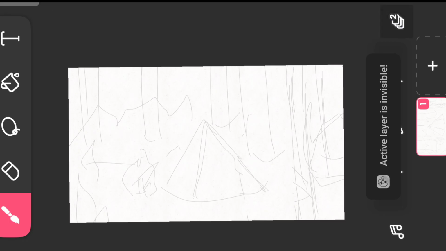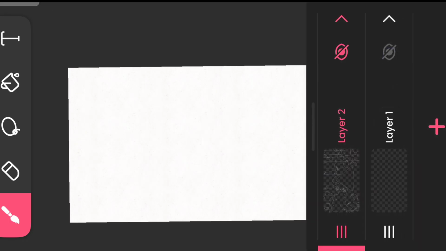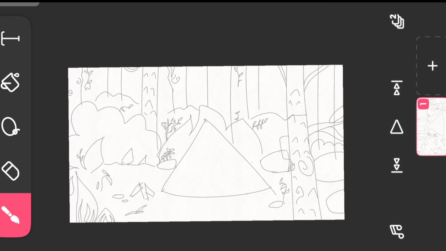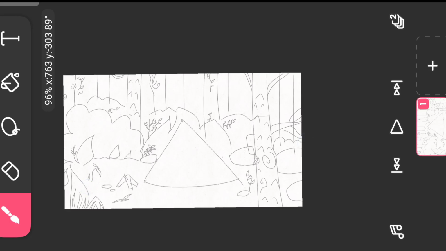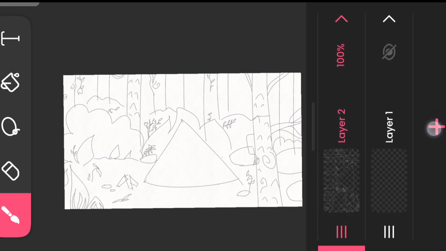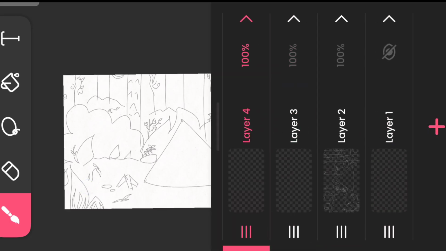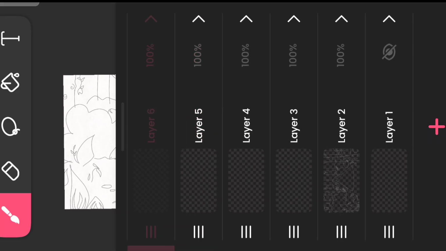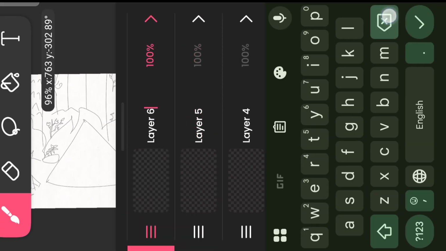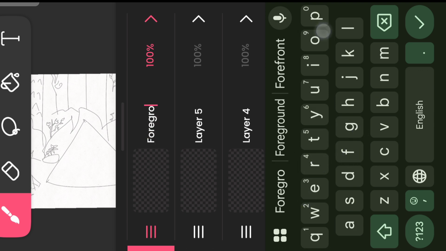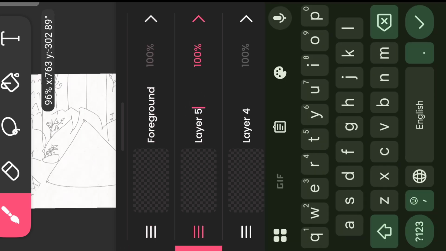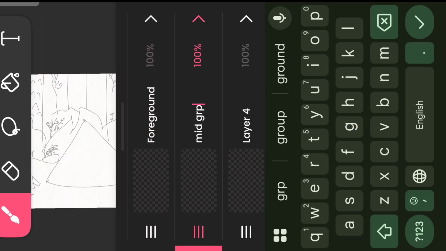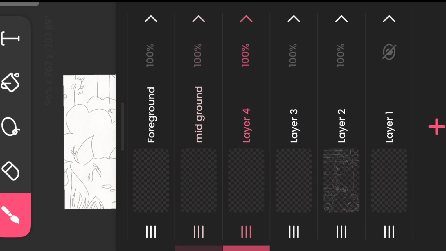To start animating rain, we need to draw the background for the animation first. So I have already created a sketch for the background. Now that I have already drawn the sketch for the background, to really draw the background, I will separate the layers into different parts. I will be drawing my background into 4 different layers.